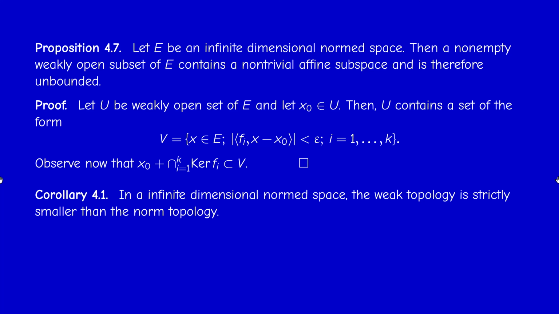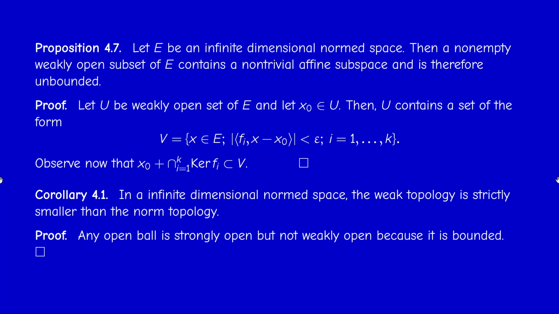Therefore, in an infinite dimensional normed space, the weak topology is strictly smaller than the norm topology, and in this case, it's really something new. And this is the real interest of the weak topology. Why? Because, for example, if you take the norm open ball, it's strongly open, but it's not weakly open because it's bounded. It cannot contain a subspace. Therefore, we have found an element in the norm topology which is not in the weak topology. Therefore, we have a strict inclusion.